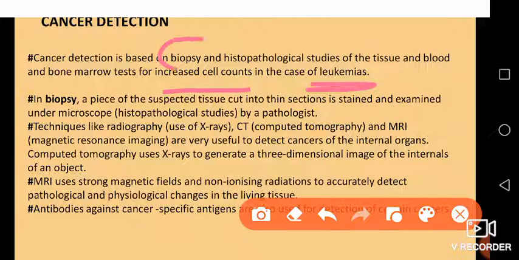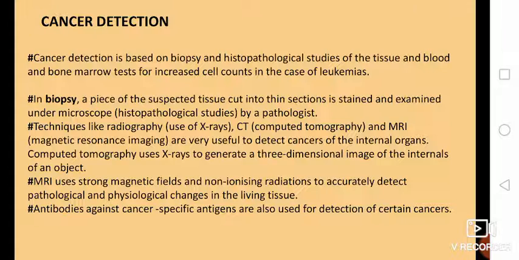The first very important thing done in cancer detection is biopsy. Now what is this biopsy? It's a piece of suspected tissue. For example, you're checking whether it is breast cancer. You'll cut a tissue from that particular portion into thin sections, stain it, and examine it under the microscope. Examining cells under a microscope is known as histopathological study, and it is done by a pathologist. So if we see cancerous growth of those cells under the microscope, that is done in biopsy.